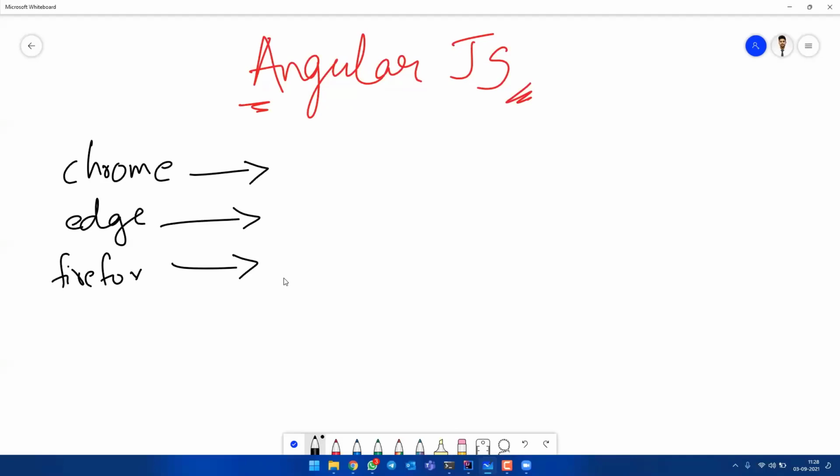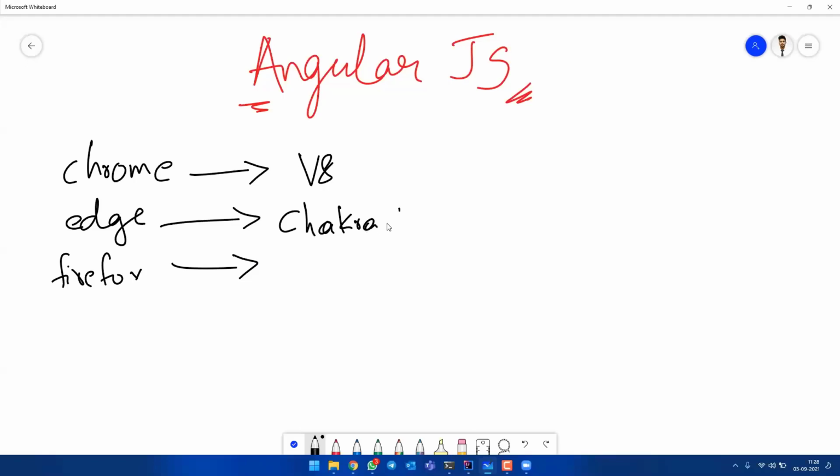For example, Facebook is writing some Facebook code. They're writing some functions in their application. They will send that application to your Chrome browser so that you can use Facebook. How is Chrome understanding it, how is Chrome compiling it? So Chrome has an engine called the V8 engine, which is developed by Sundar Pichai only. He developed this V8 engine, he advanced it. So using this V8 itself, Chrome will understand and compile whatever HTML, CSS, and JavaScript is coming to our browser. In the same way, Microsoft Edge has its own JavaScript engine called Chakra Core.